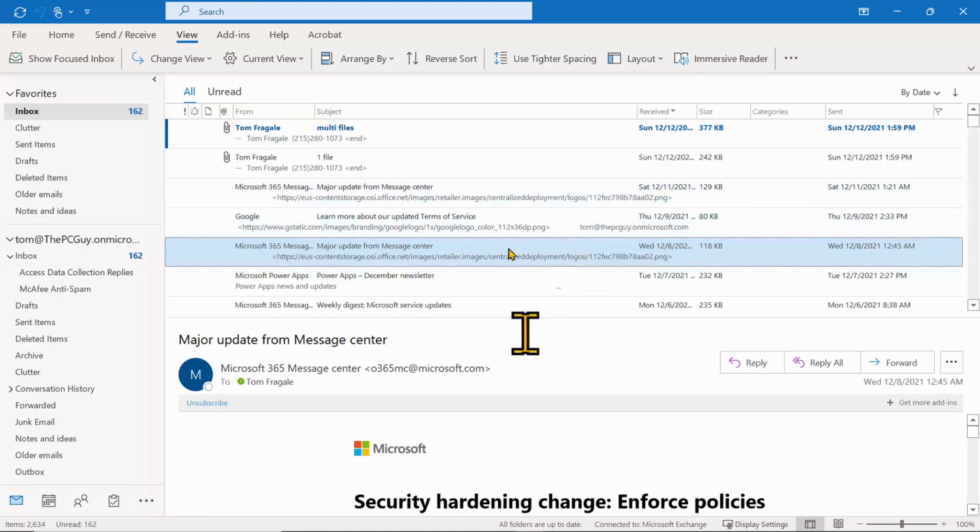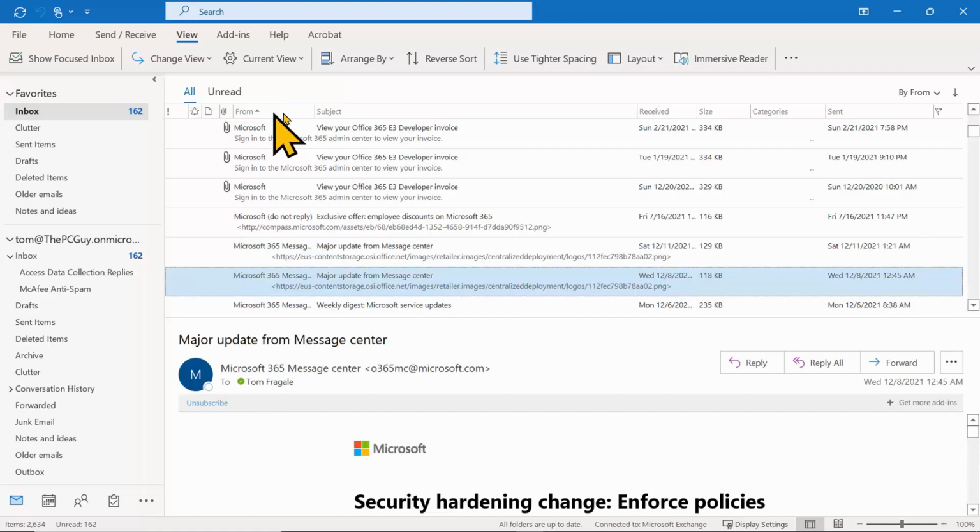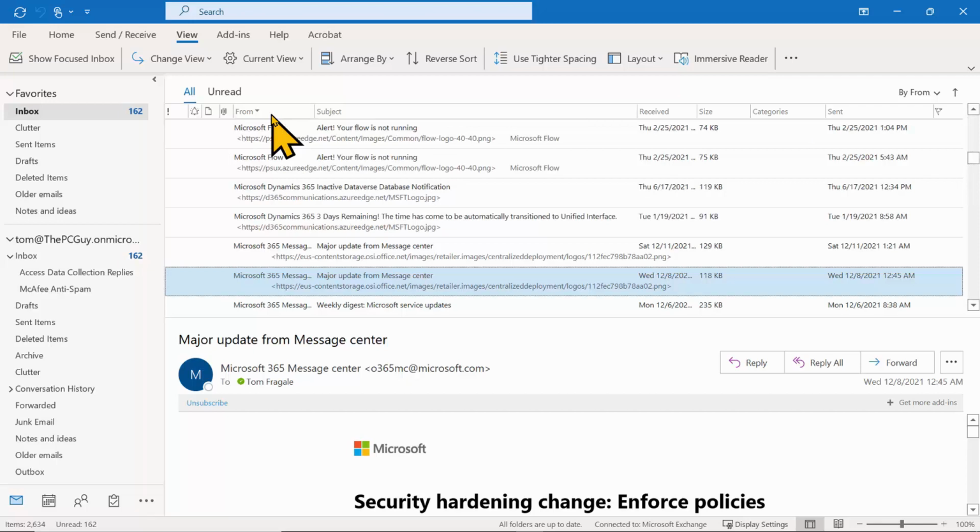Next, I'd like to talk about how to sort the emails. So on Outlook, whenever you have this kind of list where the column headings are up at the top, you can just click on one of those headings. So I'll pick the word From, and now it's sorted by who sent me the email. If I pick the word From a second time, it'll be sorted in reverse order.